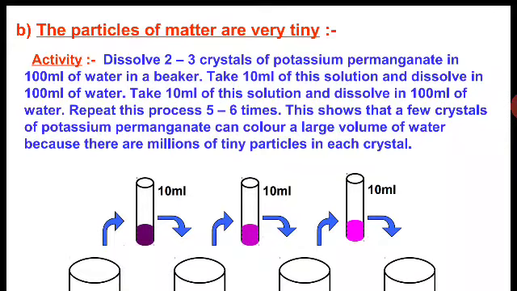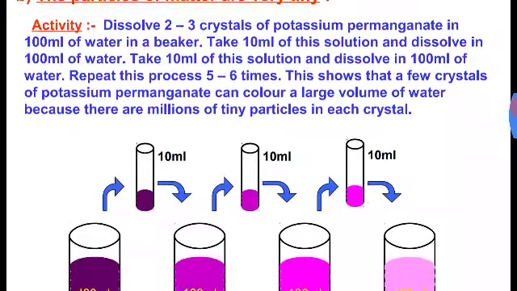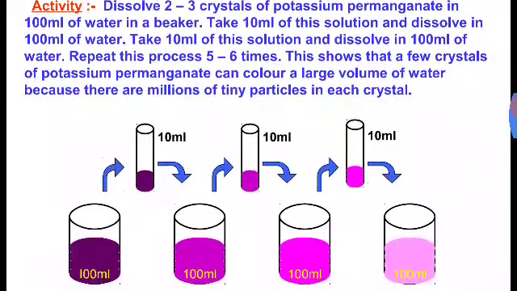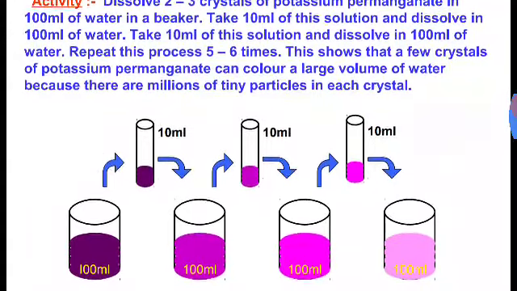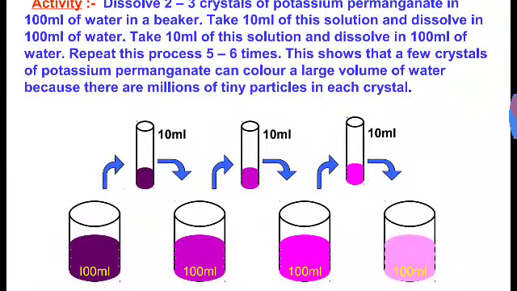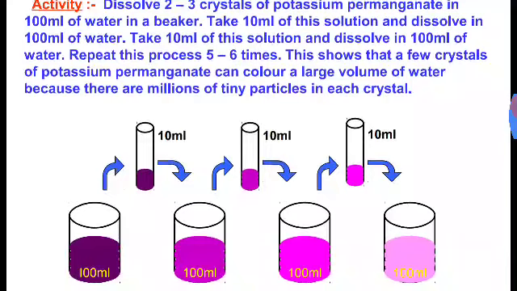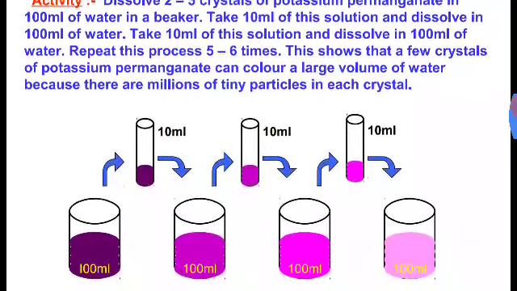Then, taking 10 ml of this solution, we can dissolve it in another 100 ml of water and continue this process 4 to 5 times. And you can see each and every time the color of water changes.